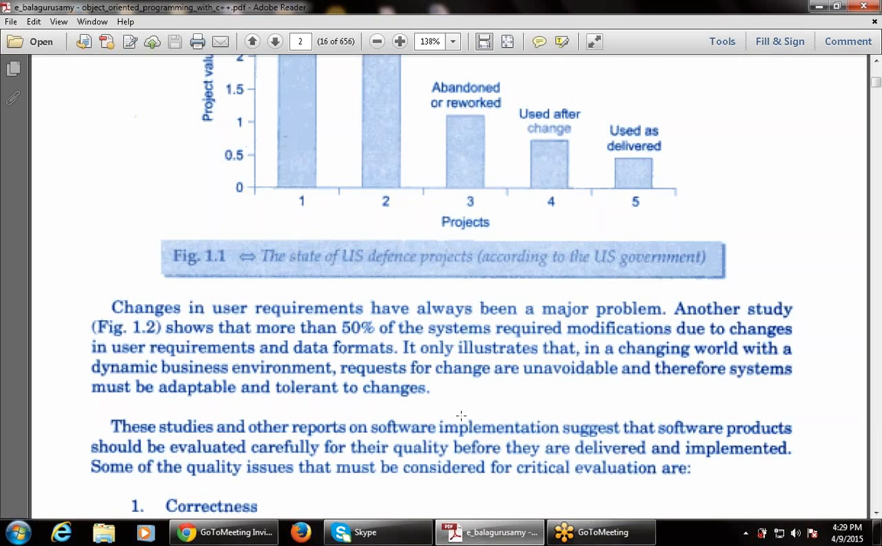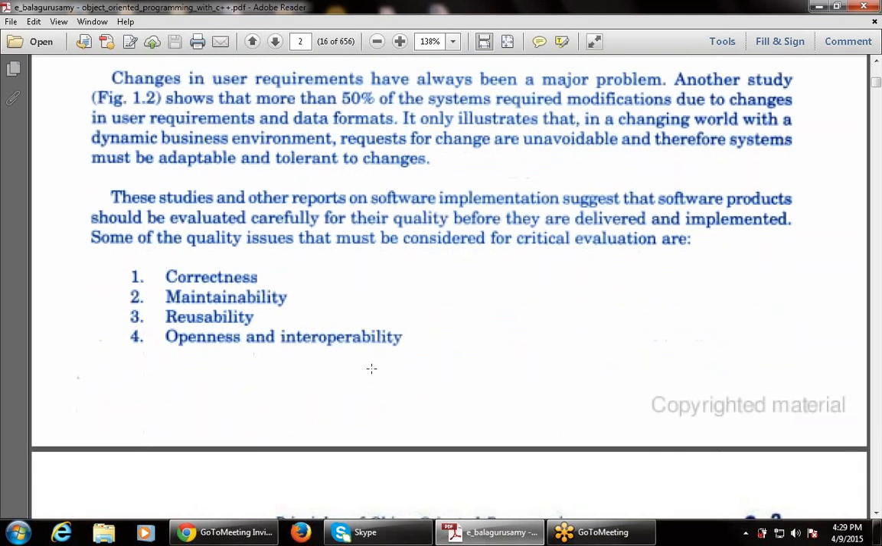Some of the quality issues that must be considered for critical evaluation are: so what are the various quality issues that must be taken care of for the critical evaluation?